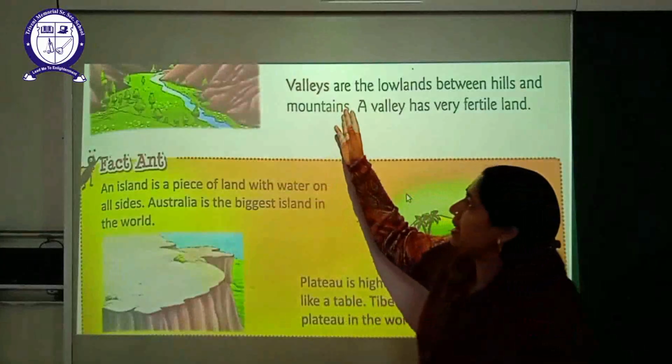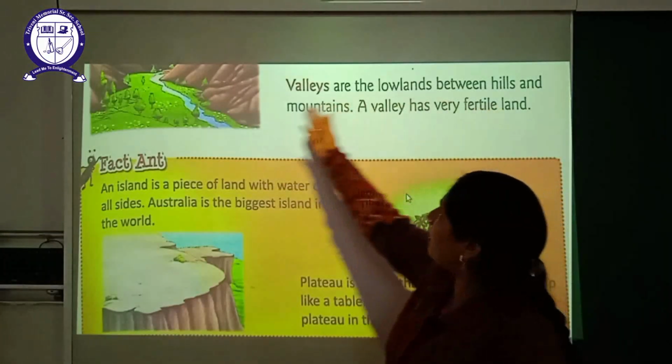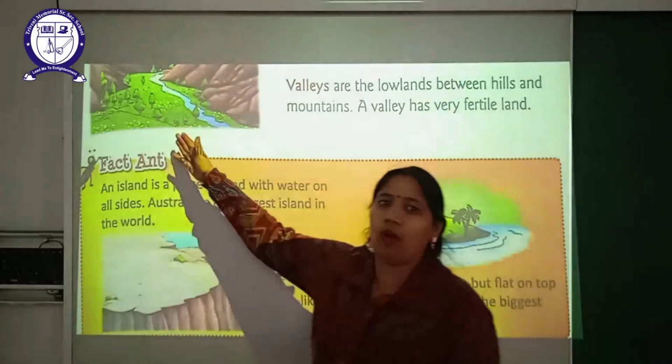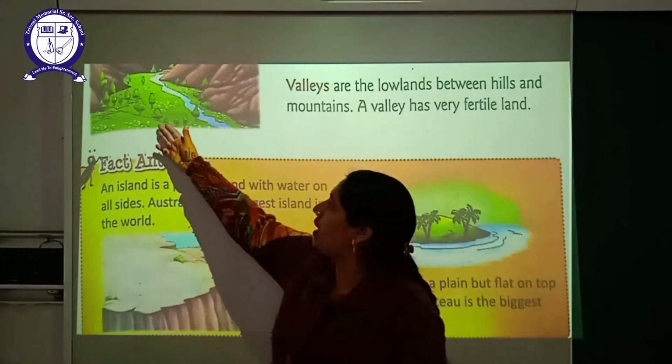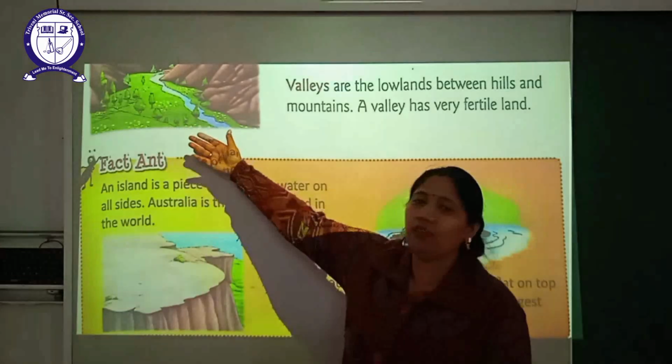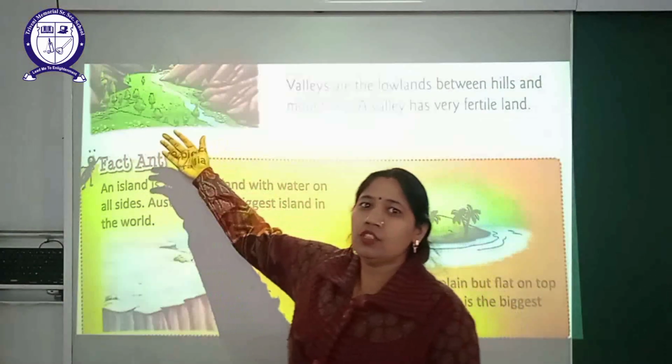Next is valleys, beta. Valleys are the low land between two hills or two mountains. A valley is very fertile, and look here, the land of the valley is very fertile with soil.